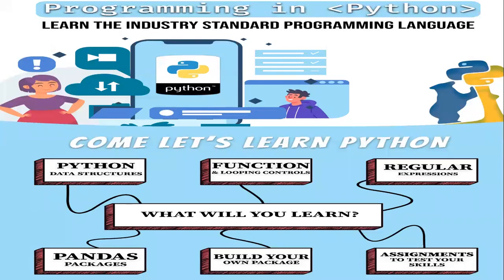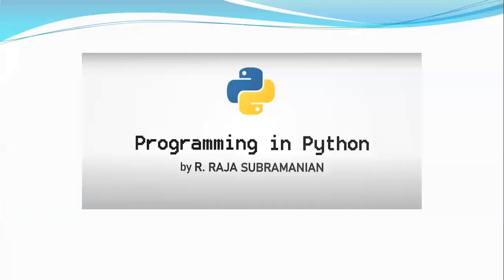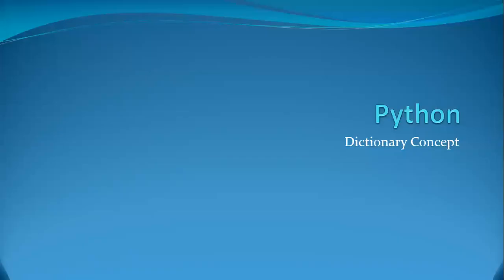Greetings to all. In this session, we are going to discuss a very good data structure, possibly the most important data structure in Python programming, called the dictionary data structure. We have already seen the list data structure, the tuple data structure, and the set data structure. We also came across numbers and strings in Python. So what's special about dictionary?